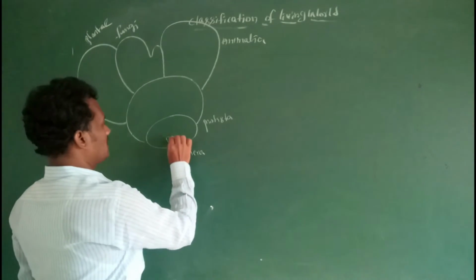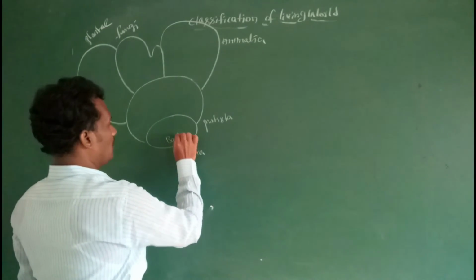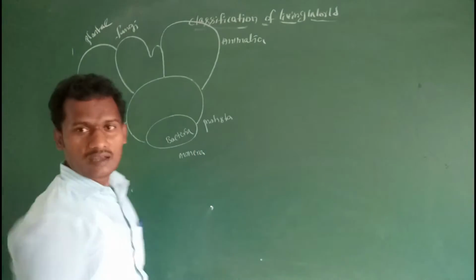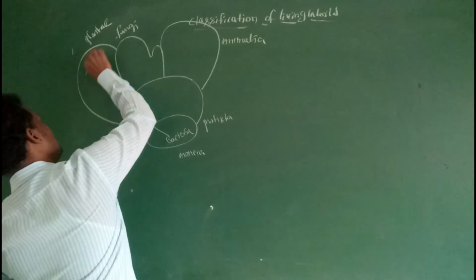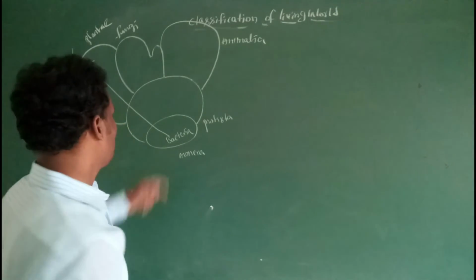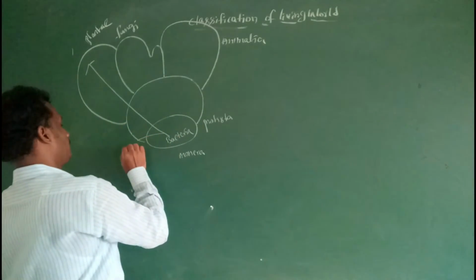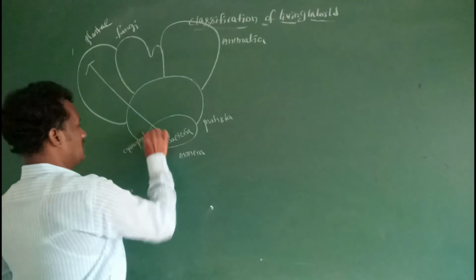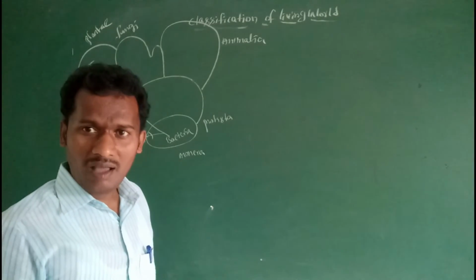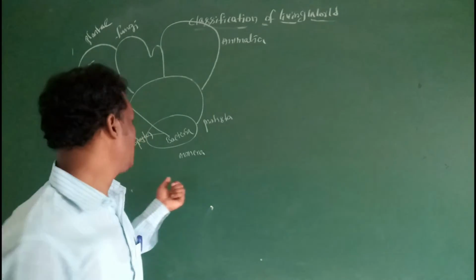The first evolved organisms are bacteria. From the bacteria evolved the plants. Initially cyanophytes, blue green algae, cyanobacteria.